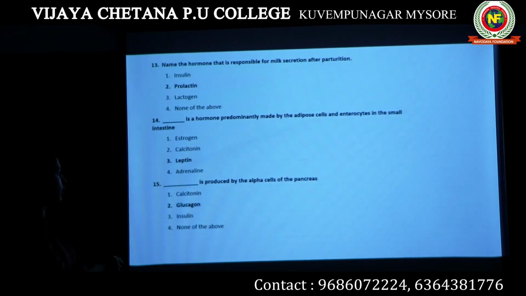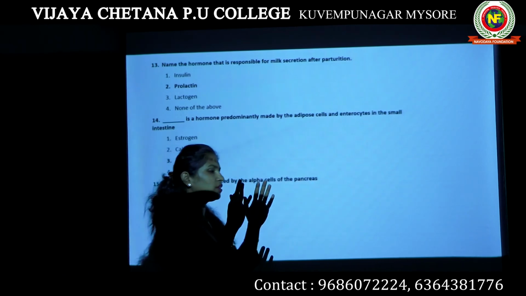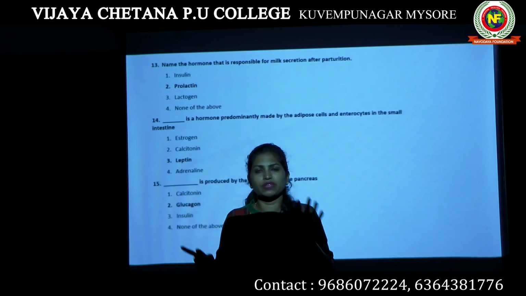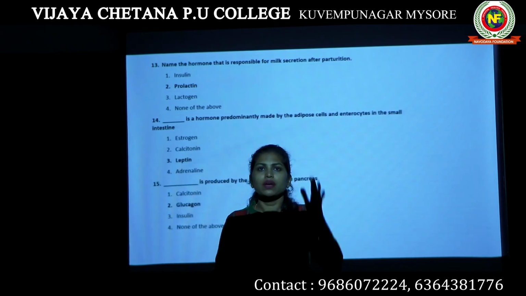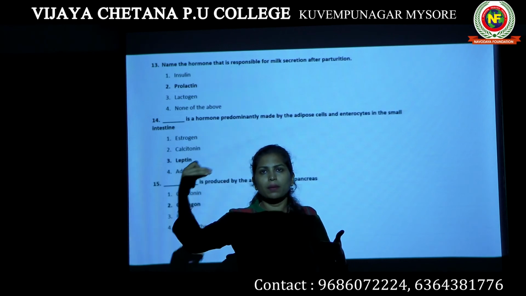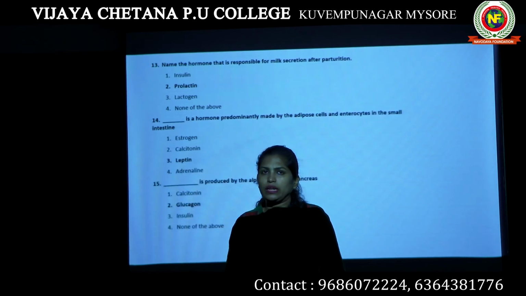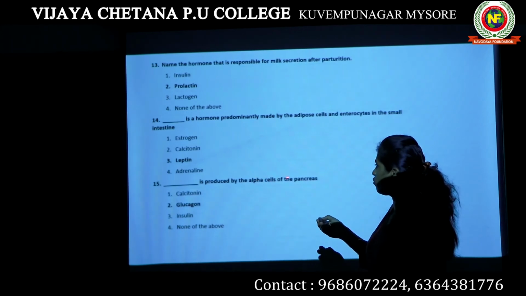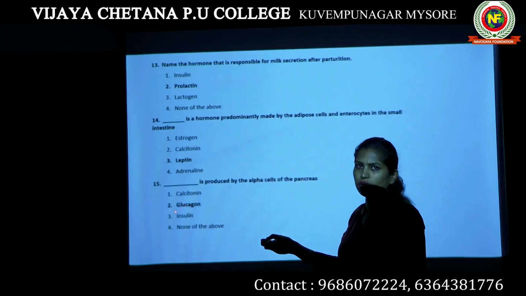Next, question number 15. Dash is produced by the alpha cells of pancreas. I have told you pancreas has certain patches of cells known as islets of Langerhans. It has two different types of cells, alpha cells and beta cells. Alpha cells produce glucagon, beta cells produce insulin. So, what will be the answer? The alpha cells of pancreas produce glucagon.